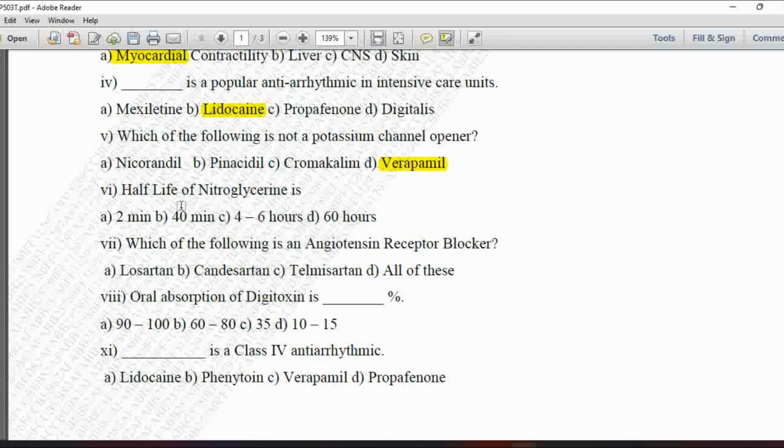Next sixth one MCQ, half-life of nitroglycerin is option A is 2 minutes, B is 40 minutes, C is 4 to 6 hours, and D is the 60 hours. So half-life of nitroglycerin drug is only 2 minutes. So option A is correct.